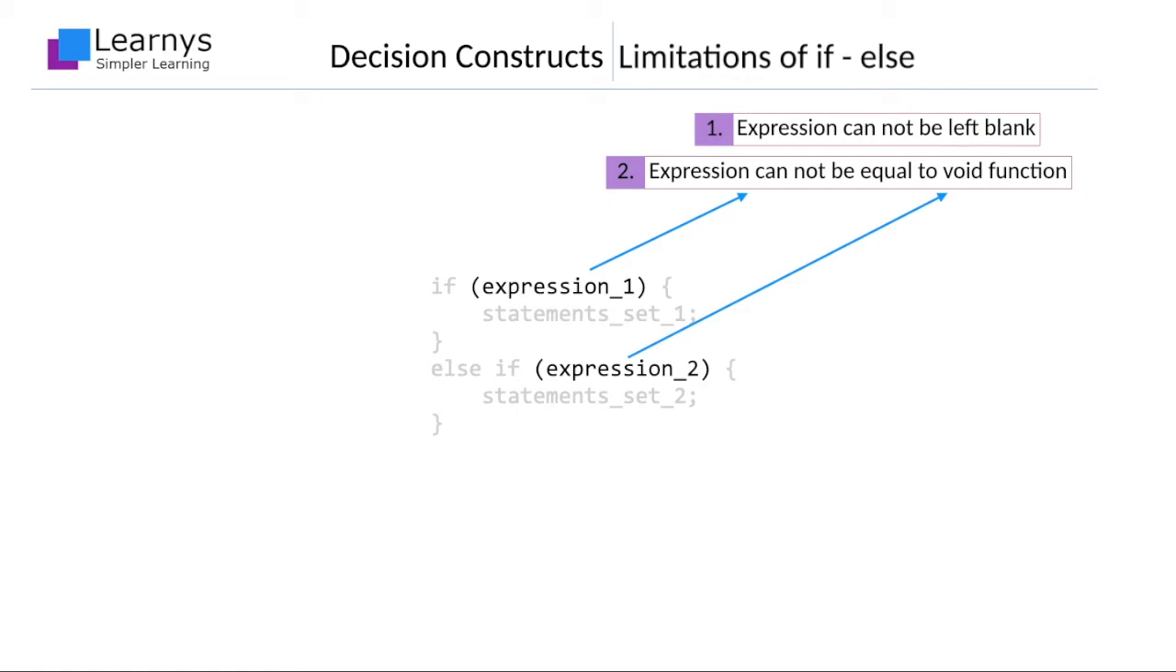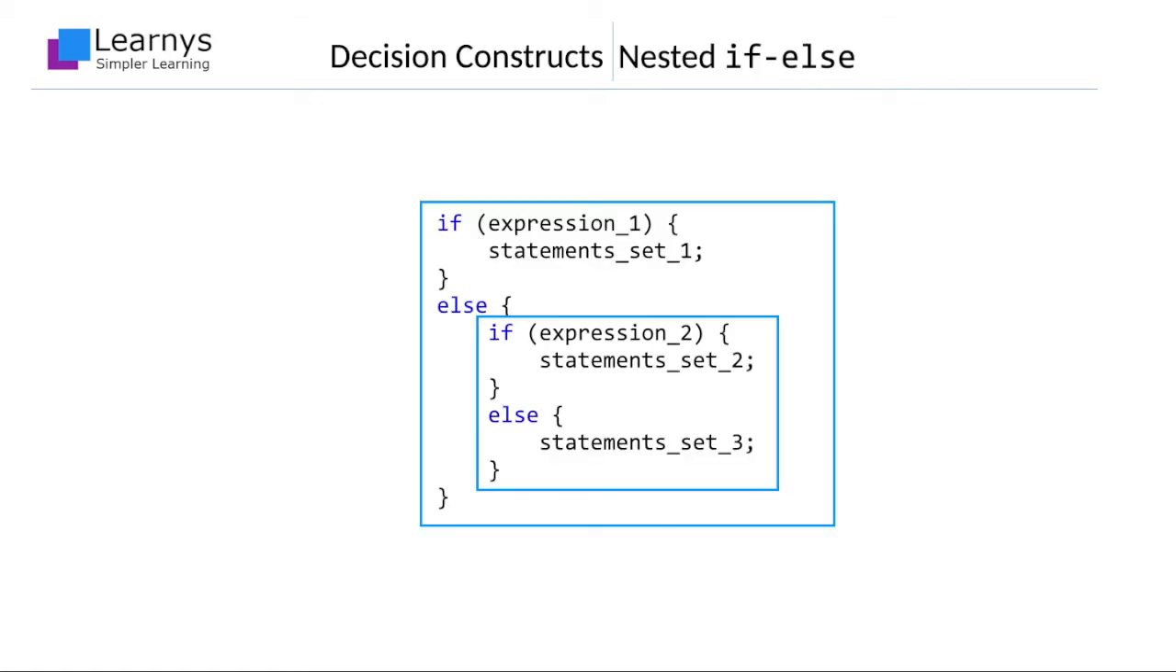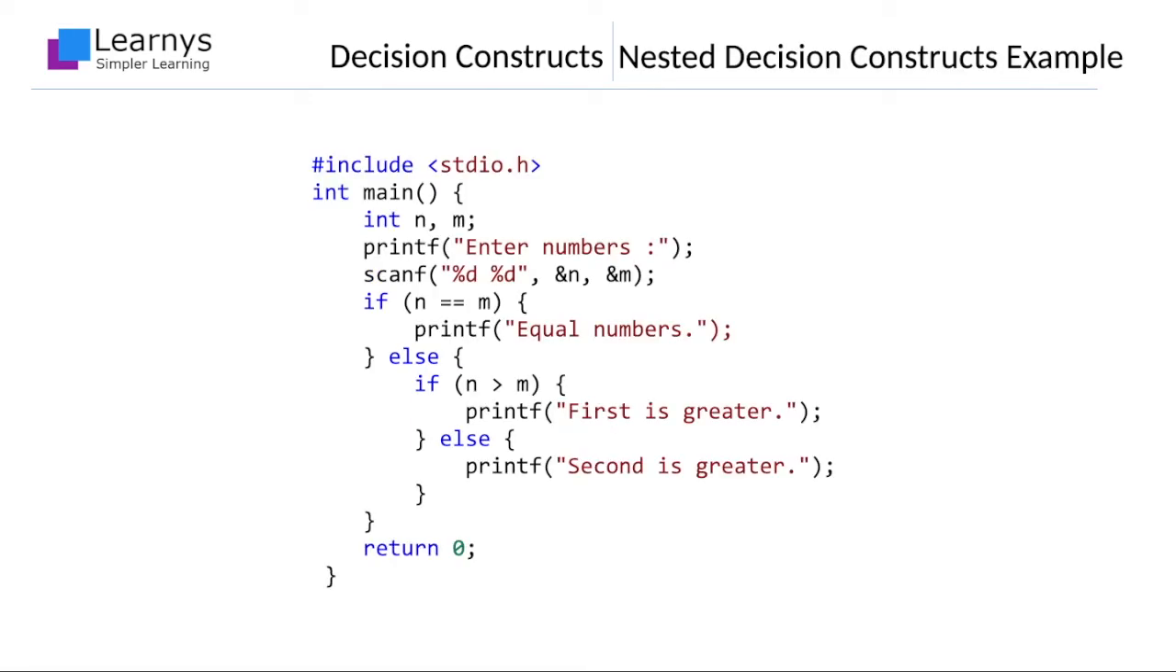In the previous example, we have seen a flat decision structure. Decision structures can be nested too. The nested blocks are governed by the same rules as discussed earlier. The concept of nested conditional blocks will become clearer with an example. The simple example finds out which of the two entered numbers is greater. This example makes use of nested if-else constructs.